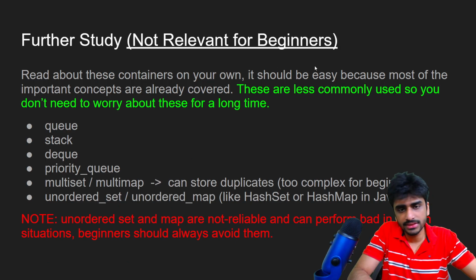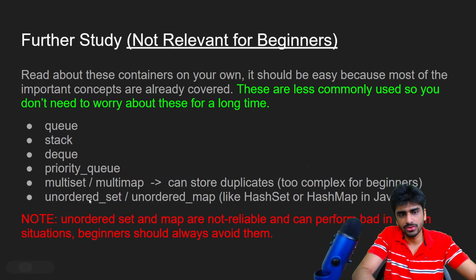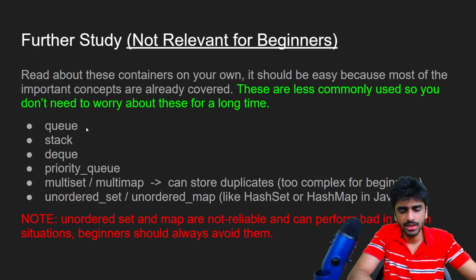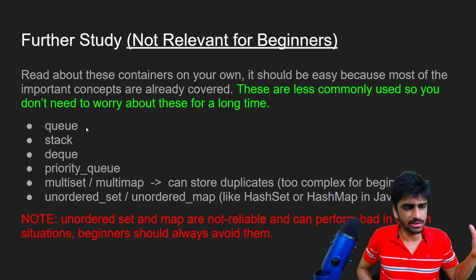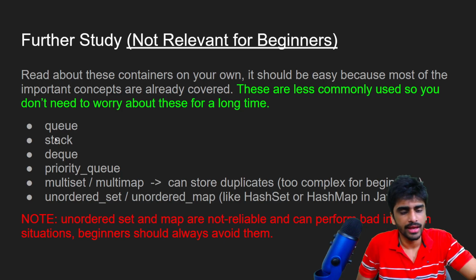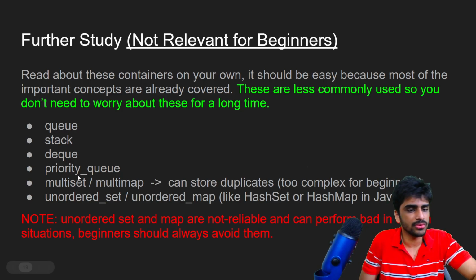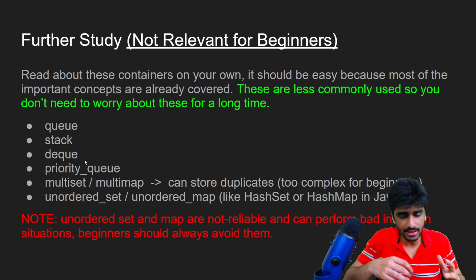And for further study also, this is also not very relevant to beginners, but there are some other containers also, so you can read about these as well. There is queue. I think queue is not that less commonly used. So I think at some time you will have to use queue, because queue is used in BFS, which is a graph algorithm. I'll teach that also later. And then stack, queue, deque is the doubly ended queue. And then there is priority queue. So all these things are not that commonly used, but if you want, you can learn about these as well.